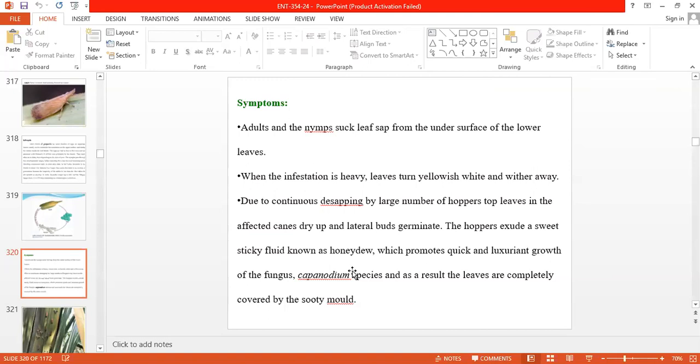The hoppers, besides sucking the cell sap, also excrete a honeydew-like substance from their body, and this substance spreads on the leaves.